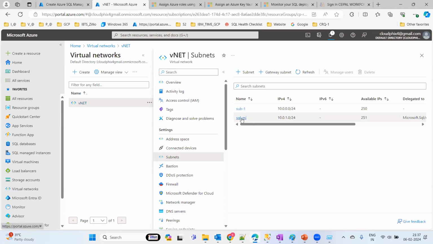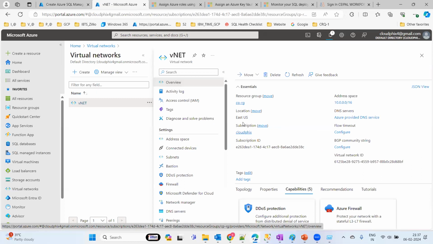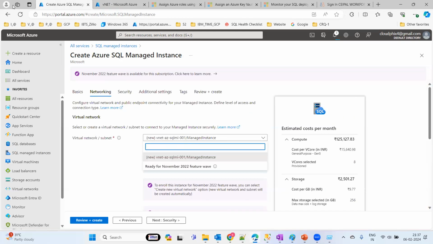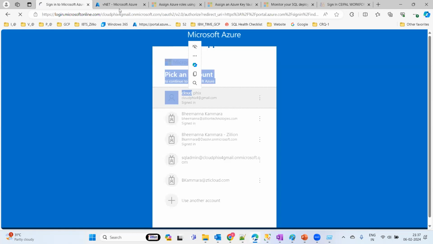Okay, I want to see this actually. Where is this location got created? East US only. Let me refresh once and try. I'll try to deploy the SQL MI.